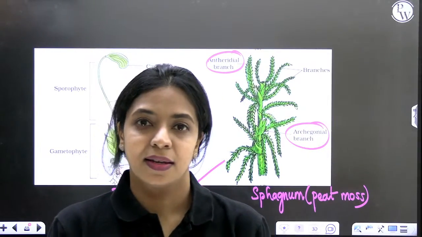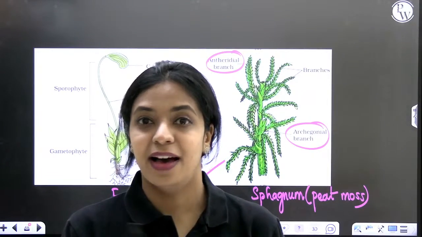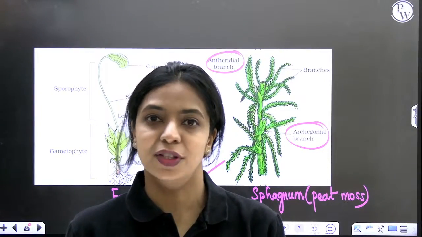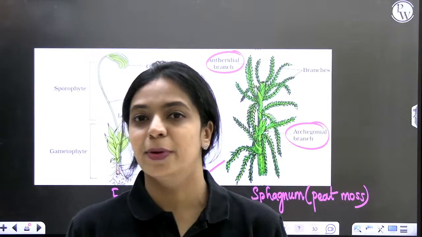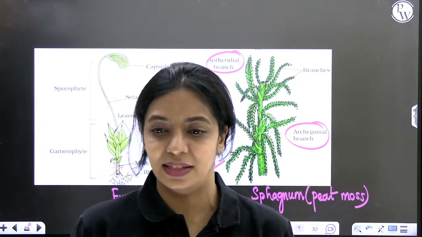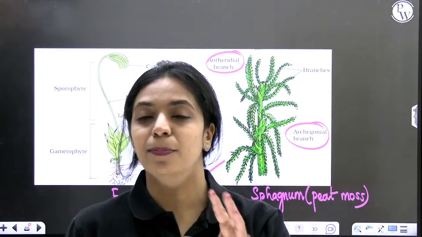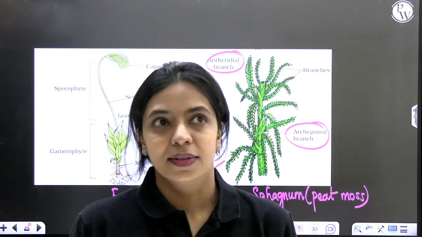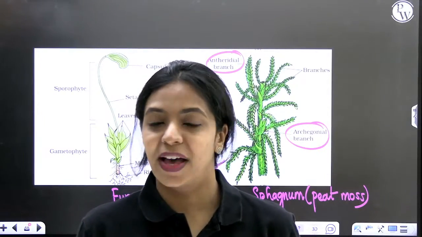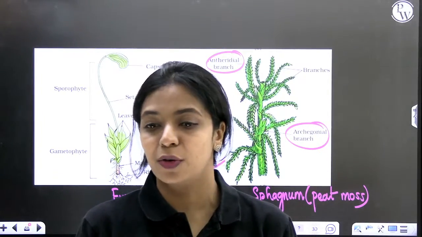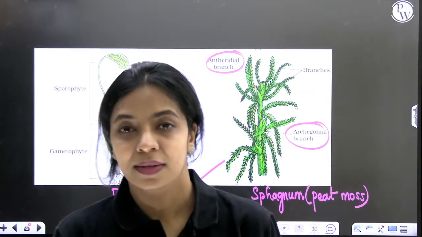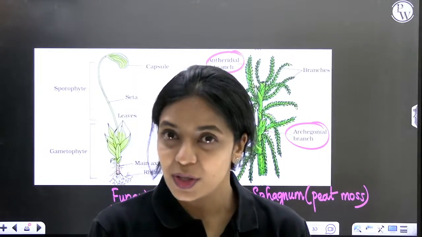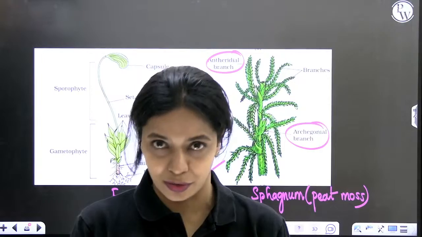Mosses have two phases after the spore has germinated. In the gametophytic phase, you have a protonema stage and a leafy stage. Example for a monoecious bryophyte: Funaria, Sphagnum. Example for a dioecious bryophyte: Marchantia. They are called amphibians of the plant kingdom because they require water for fertilization.